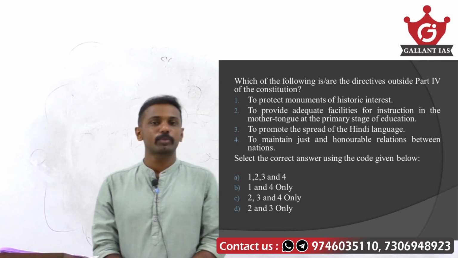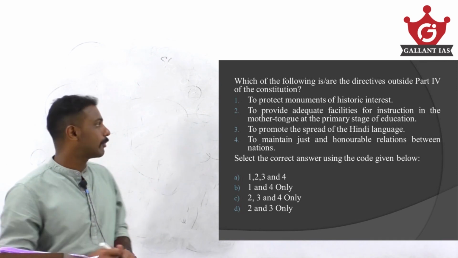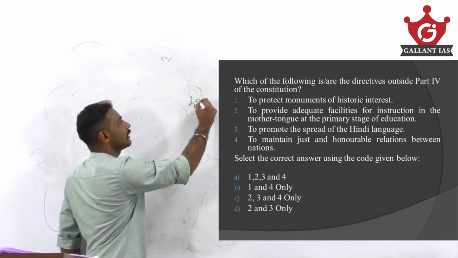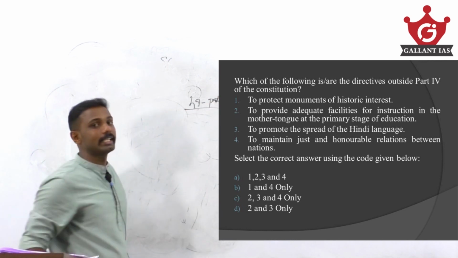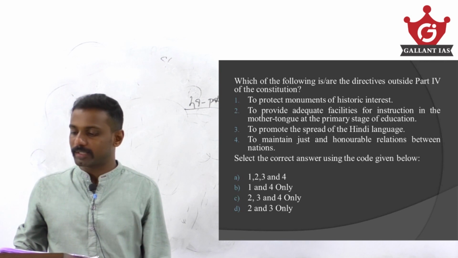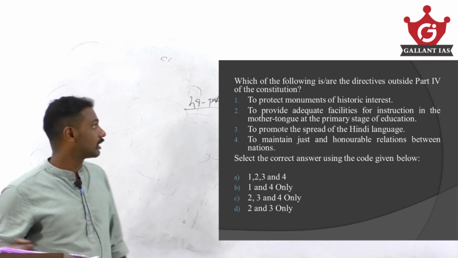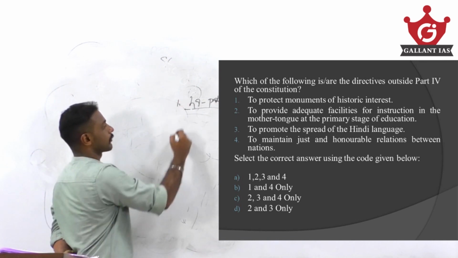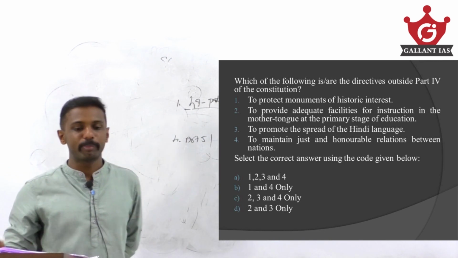So the answer is below. See, to protect the monuments and places of historic interest comes under Article 49. It is a part of Part 4 of the Constitution. It is a DPSP. And to maintain just and honorable relations between nations, that comes under Article 51. That is also a part of DPSP only.